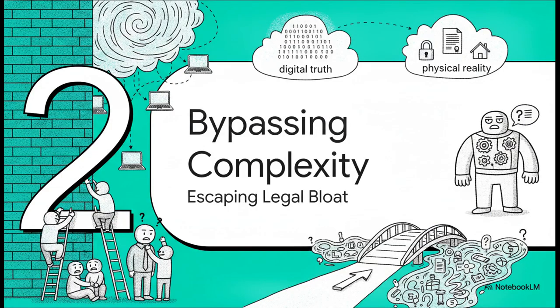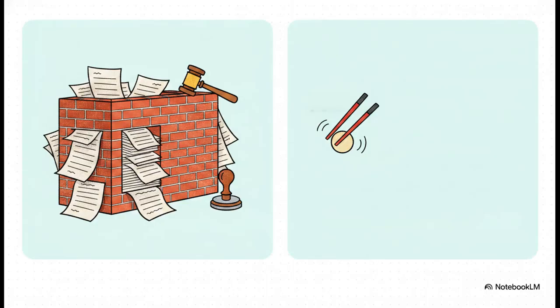Moving on to Section 2, bypassing Ricardian complexity and escaping legal bloat. For years, engineers were trying to build direct, on-chain payment protocols, but they kept hitting this wall of what's called Ricardian complexity. Imagine you're just trying to buy a simple pack of gum, but to do it, you have to bring a team of lawyers, draft a 50-page legal document, and get a notary to stamp it right there at the cash register. It was just this impenetrable brick wall of theoretical bloat. But then you have the alternative, modern webhooks. They are lightweight, surgical, and incredibly fast. The engineering world finally realized you just don't need all that heavy legal bloat when a simple digital tap on the shoulder does the job perfectly.